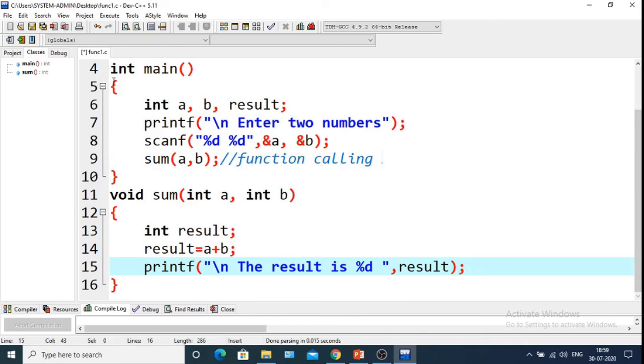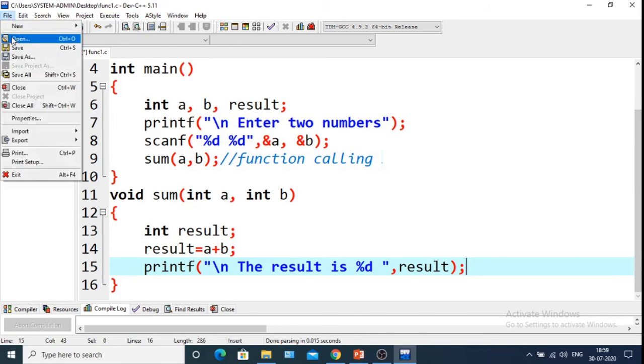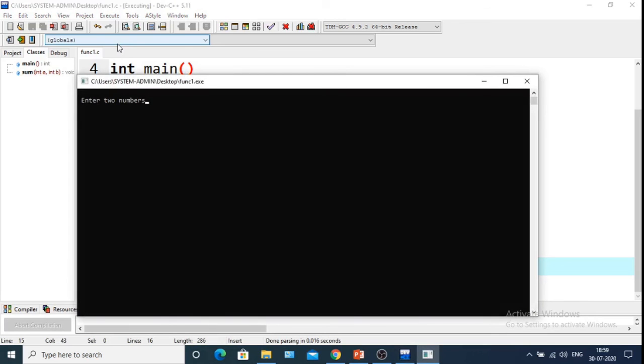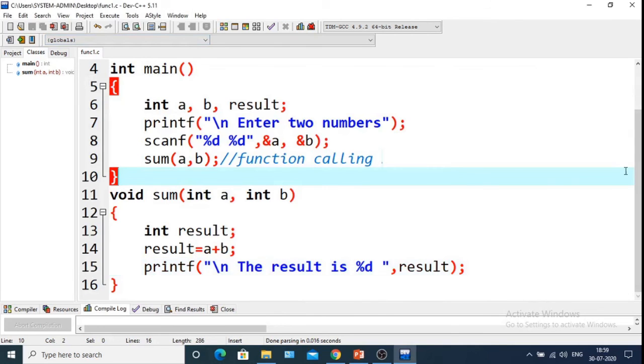So now let's save the program and execute it. Suppose the two numbers are 4 and 5. So as you can see, the result is 9 here. So this was the program of function call.